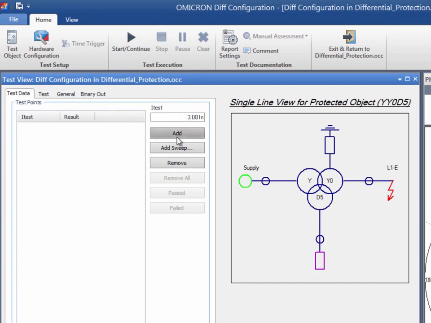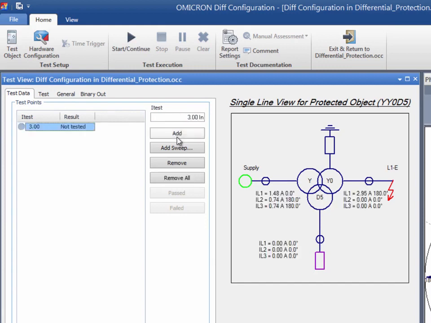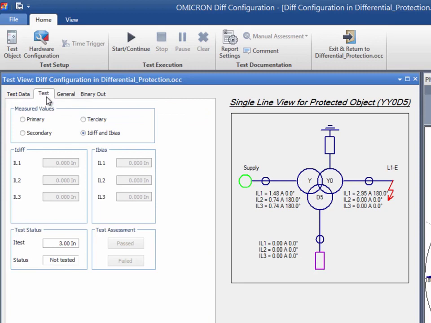The single-line diagram shows the resulting currents to be output by the CMC. The Test tab is where you assess the test. Select the values that you will read out from the relay, for example, the differential and the bias currents.